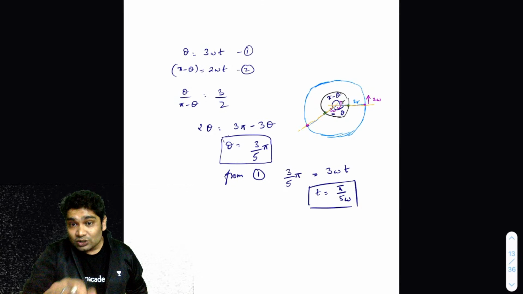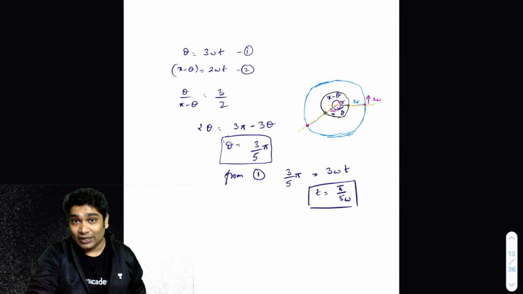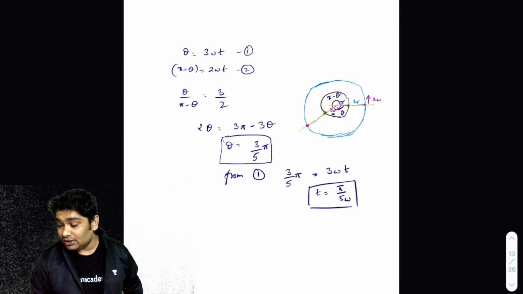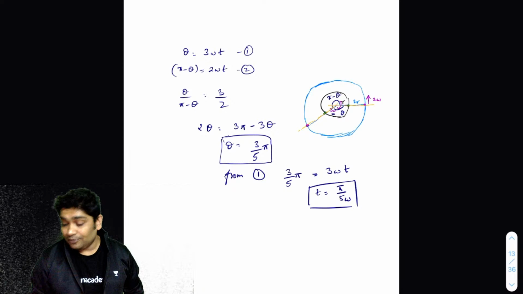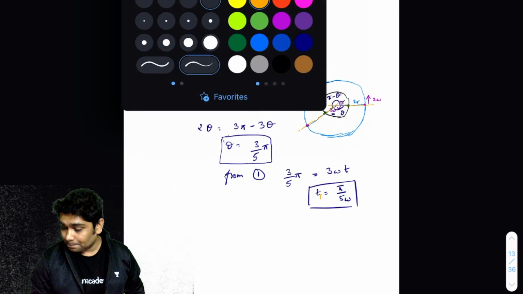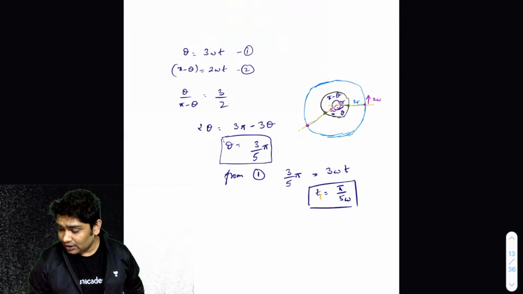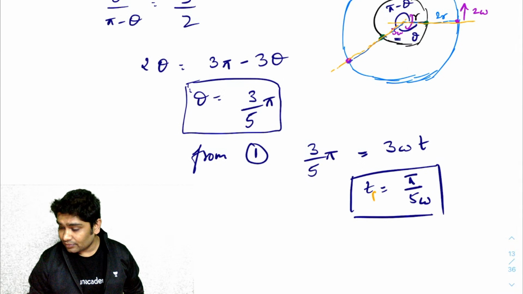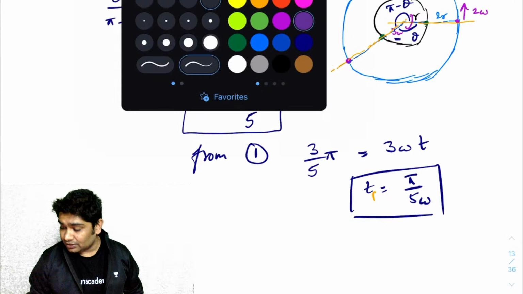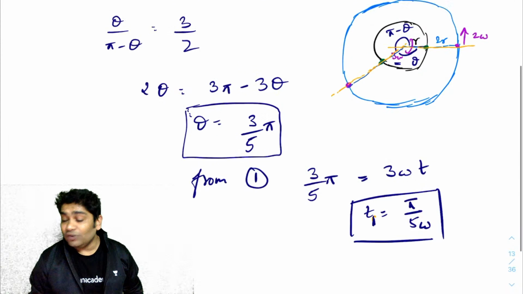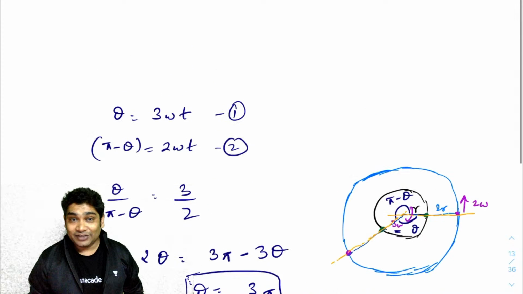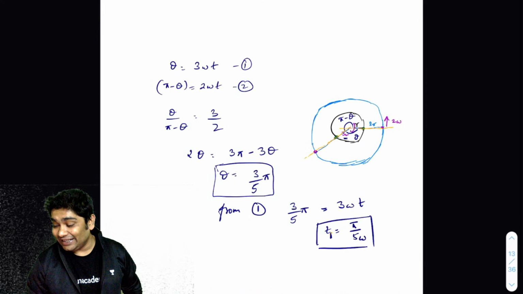Okay. So yes, Meet says any straight line. So any straight line, if they are moving in the opposite direction, then this is the answer. Let's call this T1. This will be the answer if they were moving in the opposite direction. This would have been T1. If they were moving in the same direction, then what would you have done?